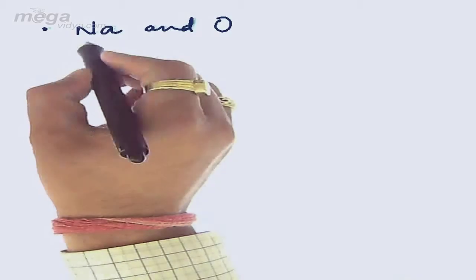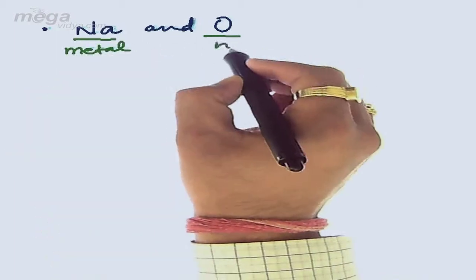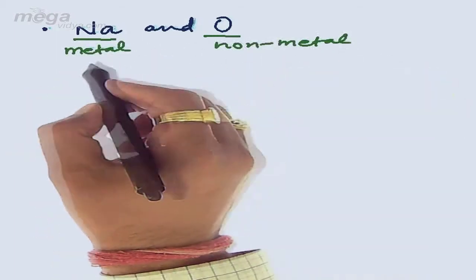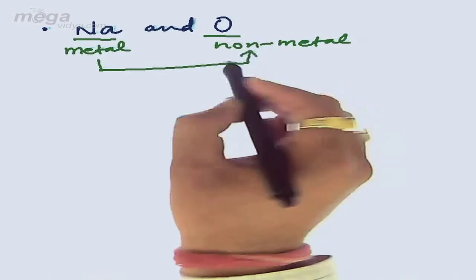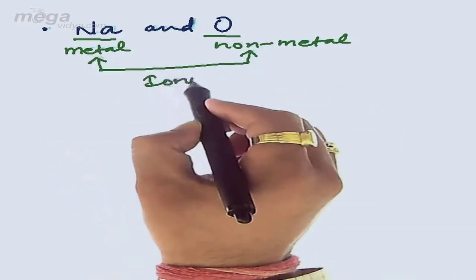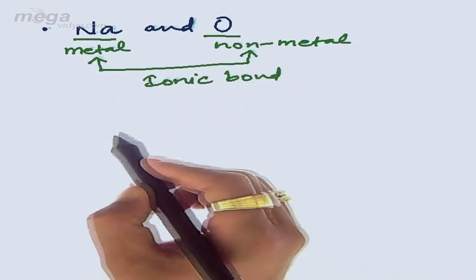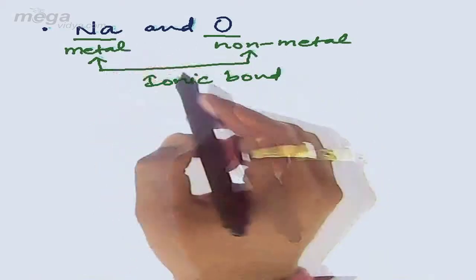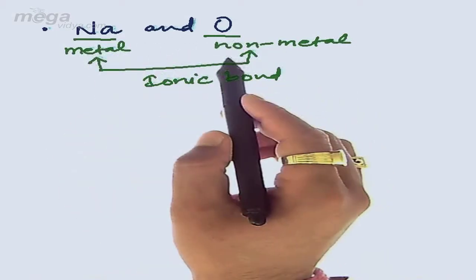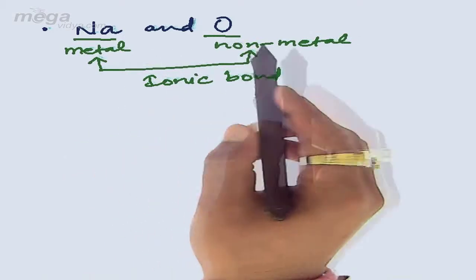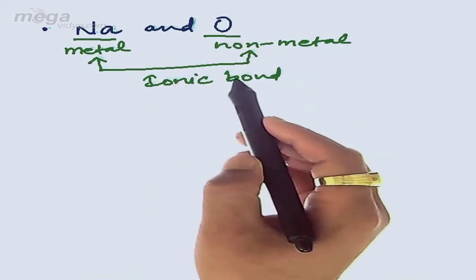I hope the reason is well known to us: in this bonding we have the involvement of a metal and a non-metal. Now, as already discussed, between a metal and a non-metal we have the formation of an ionic bond. So the answer for this question, between sodium and oxygen atom, as we are finding that one is the metal, the other is the non-metal, so the possible bonding will be ionic bonding.